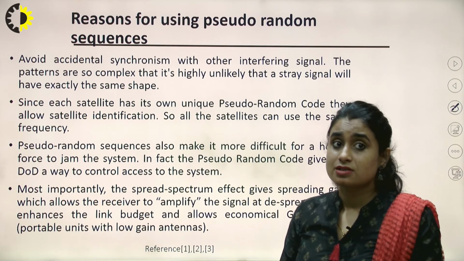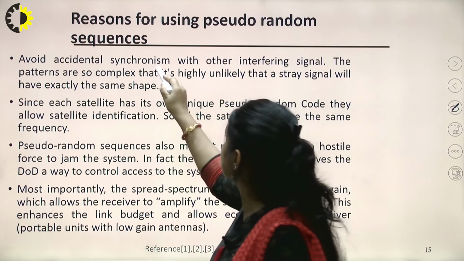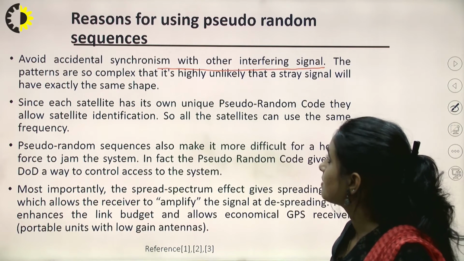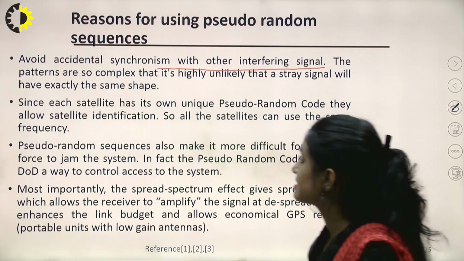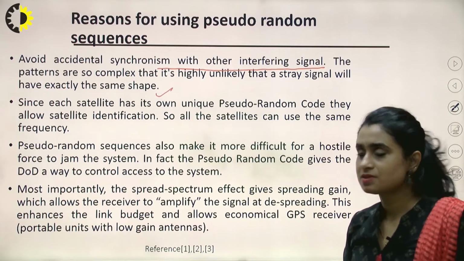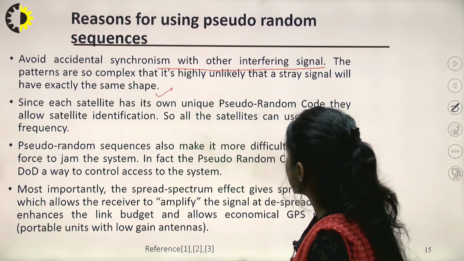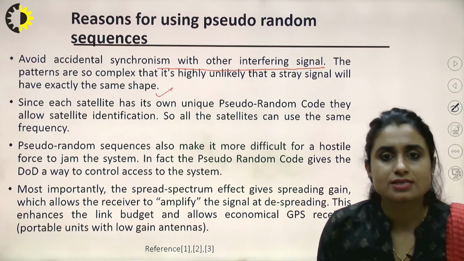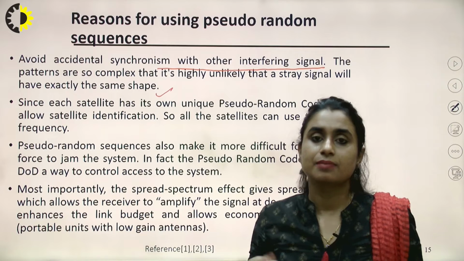The reasons for using pseudorandom sequences: it avoids accidental synchronism with other interfering signals. The patterns are so complex that it's highly unlikely that a stray signal will have exactly the same shape. Since each satellite has its own unique pseudorandom code, it allows satellite identification, that is, which code is transmitted by which satellite.